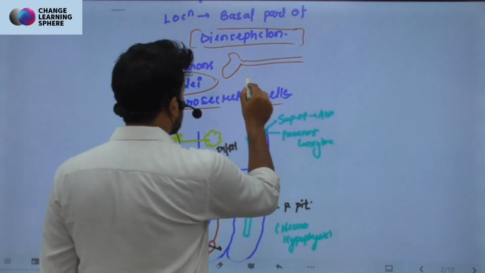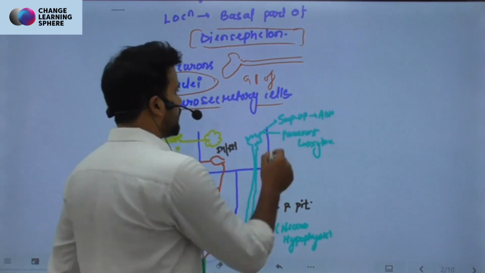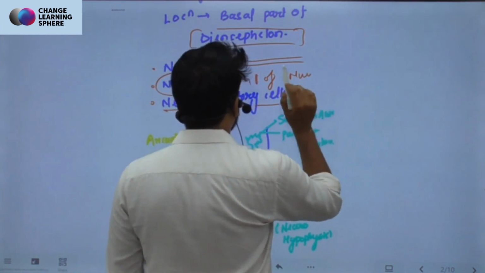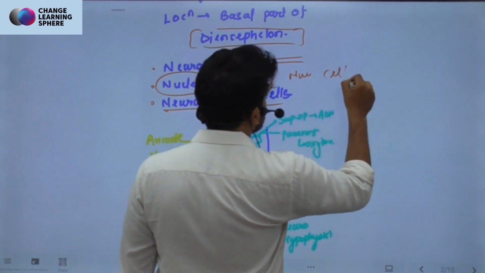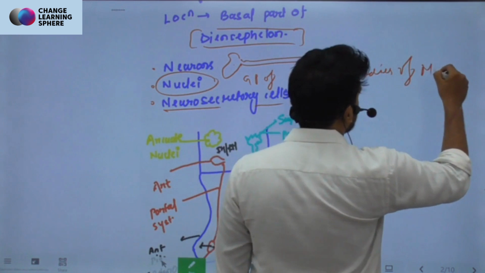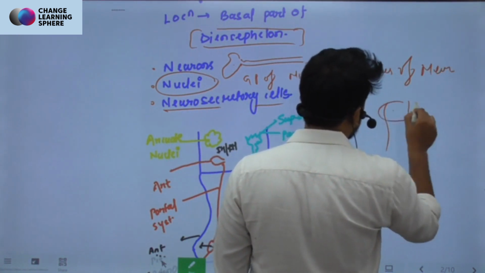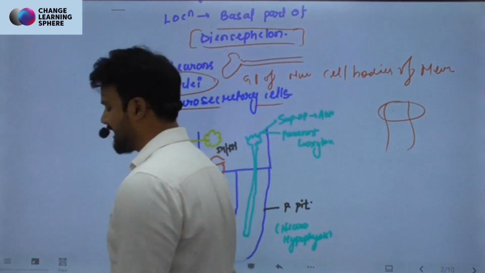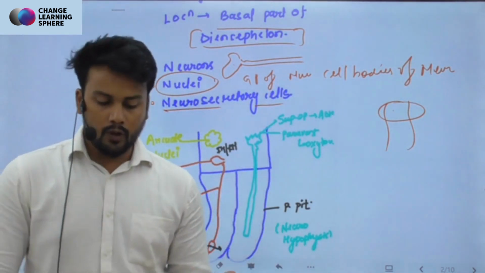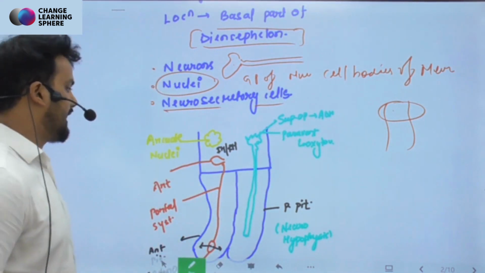Nuclei are basically a group of cell bodies of neurons, united together to form the nuclei. And neurosecretory cells are neuronal cells which are secretory in nature. So it is composed of these kinds of cells.